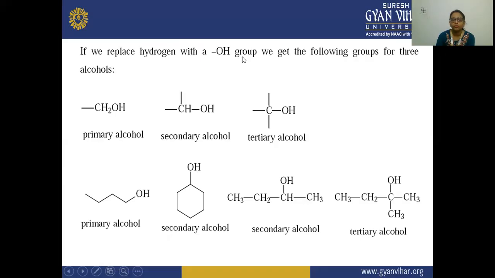Next, if we replace hydrogen with an OH group, we get the following groups. Here the hydrogen is replaced and an OH is attached, and this is your primary alcohol, this is your secondary alcohol, this is your tertiary alcohol. This is primary because the carbon is bonded to one other carbon atom, and on one side it is OH. The secondary ones, because this carbon is attached to two alkyl groups, and this is also secondary because this carbon is attached to two alkyl groups. And this is tertiary because it is not bonded to any hydrogen, and it has three alkyl groups attached to it.